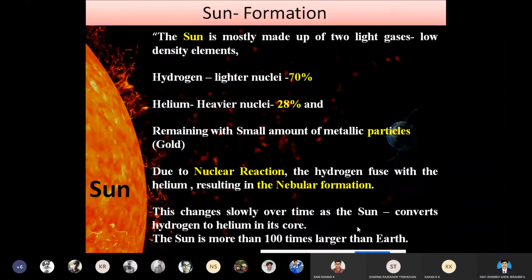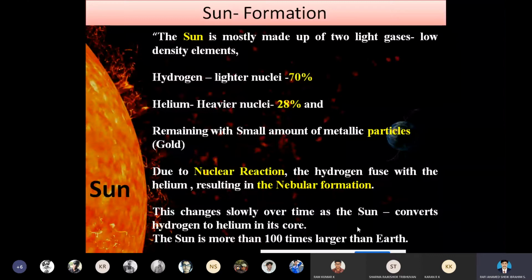Here, the nuclear fusion reaction is the base for the generation of radiation from the core of the sun. We are not going to consider the nuclear fission reaction, only the nuclear fusion reaction. What is this nuclear fusion?